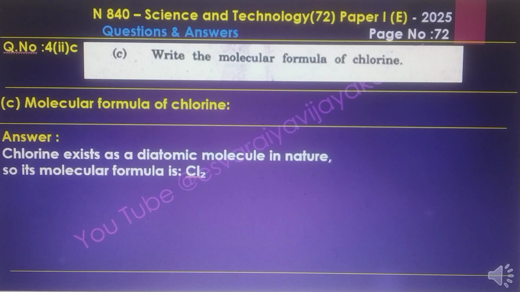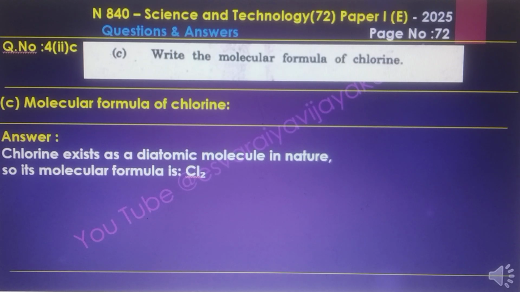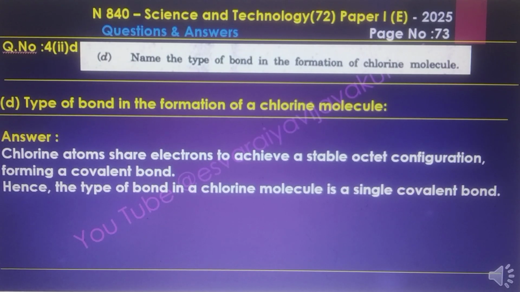And the molecular formula of chlorine is Cl2. On the type of bond formed in chlorine molecules, the chlorine atoms share electrons to achieve a stable octet configuration, forming a covalent bond. Hence, the type of bond in the chlorine molecule is a single covalent bond.